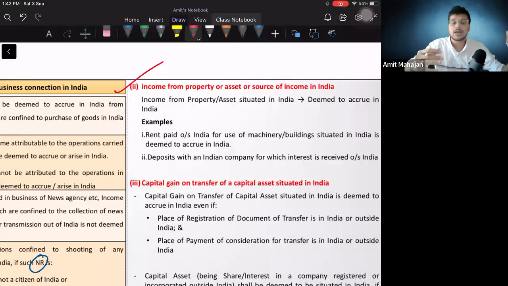There can be one more point where I have one house property in India. I am a non-resident staying in London. I have a house property in India and I have given that house property on rent. So the rental amount which I am receiving, I receive that amount in London only. Then you will get a feeling that the person who is receiving the income is residing outside India, and the amount is also received outside India. It should not be taxable, but it is not like that. Since the property was situated in India, it will be considered as Indian income, and Indian income will be taxable for NR also, ROR also, and RNOR also. This is your point number 2. I hope you are absolutely clear with this.